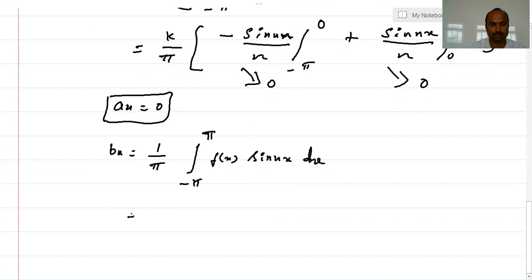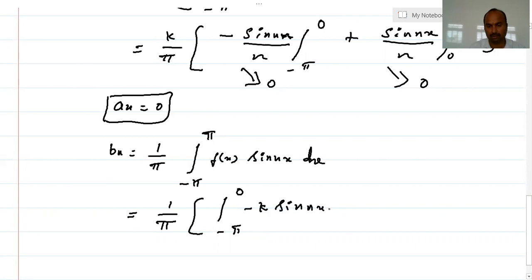You split it into two integrals: 1 by pi, minus pi to 0, where the function is minus k into sin nx dx, plus 0 to pi, where the function is k into sin nx dx.